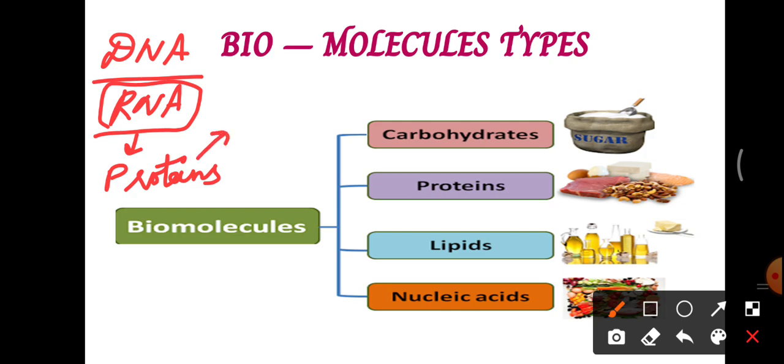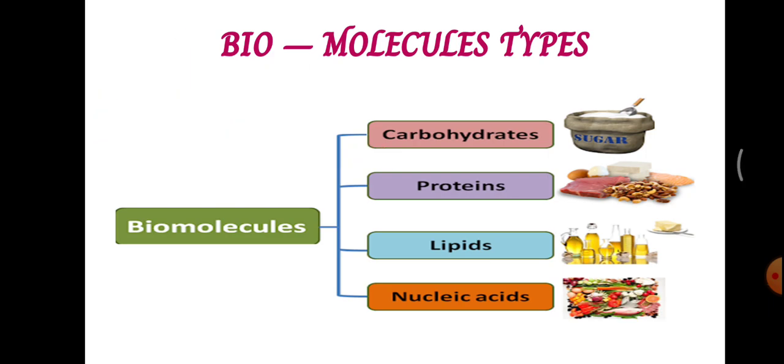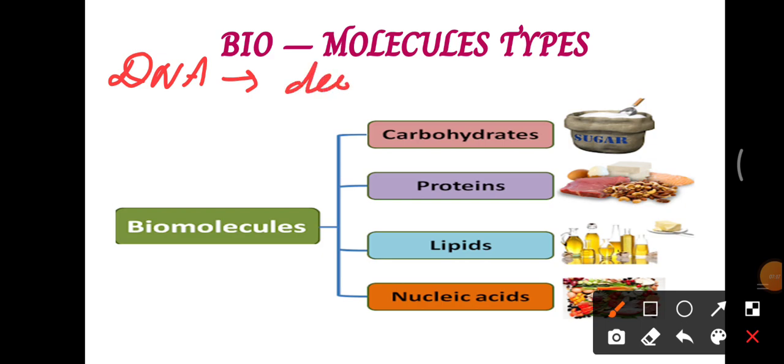They are present as muscles, hormones, enzymes. This is how our body contains protein, and that is a use of protein also. When it comes to DNA, the expanded form of DNA is deoxyribonucleic acid.